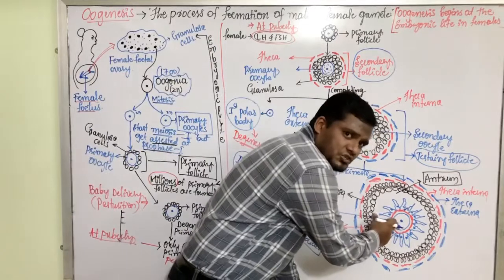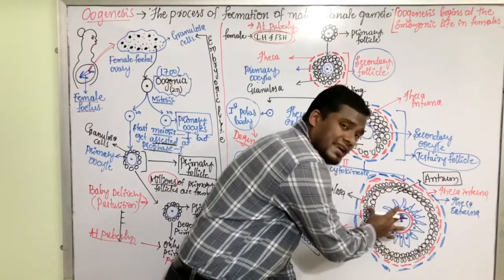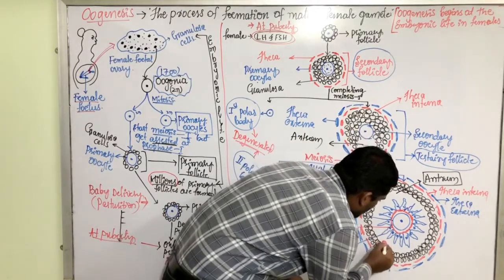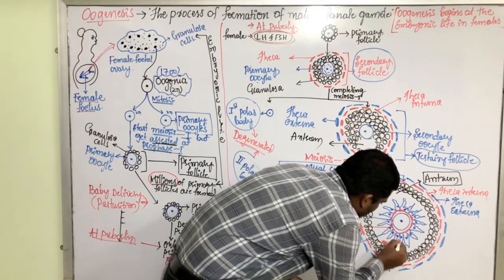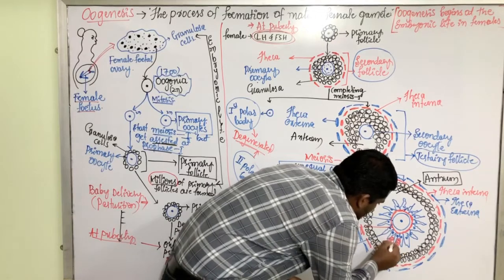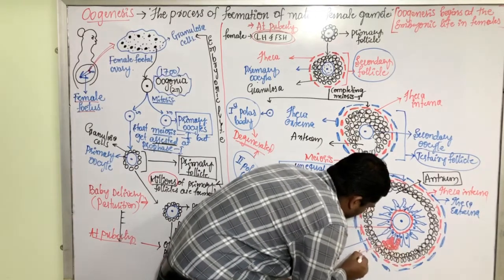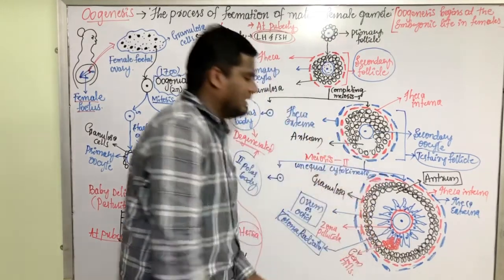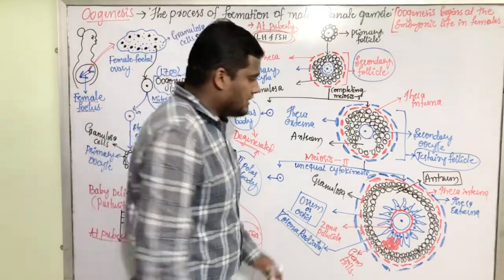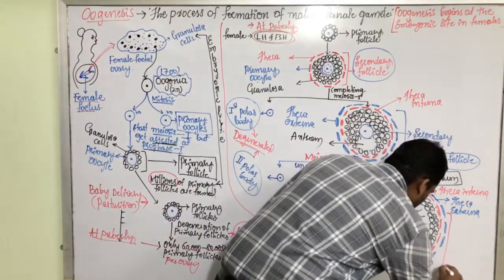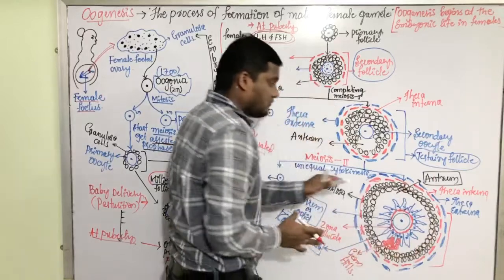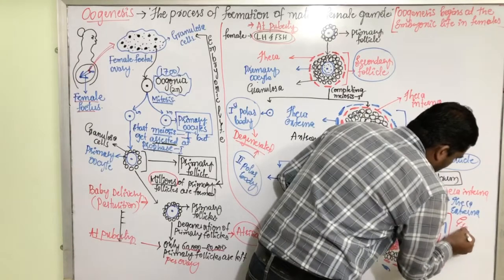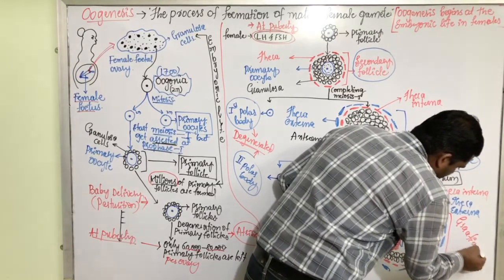To hold the entire structure in the center of the cell, there are a group of cells formed here. Like this. These group of cells, they are called as germ hills. Now, this complete structure which is formed by the meiosis II, it is called as Graafian follicle.